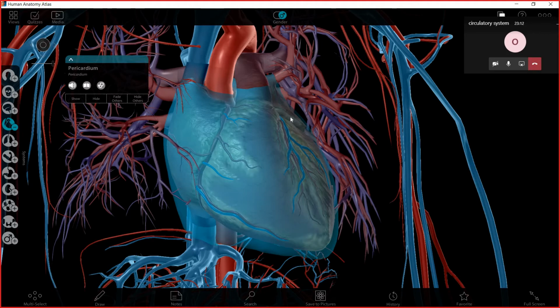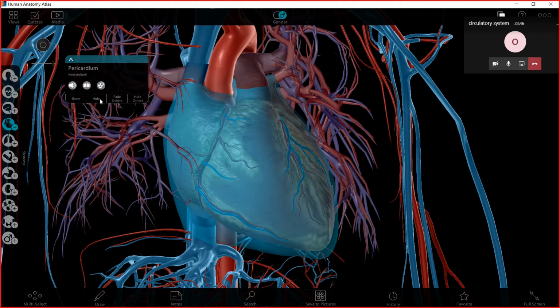Sir, which tissue is it made of? Like muscle? What is it made of? The pericardium is made of something like a fluid. It's very thin, and it's fluid-like, but it has a role in the contraction and relaxation of the heart. Later, inshallah, we will see that. Okay, so this is the pericardium, which is the cover of the heart.